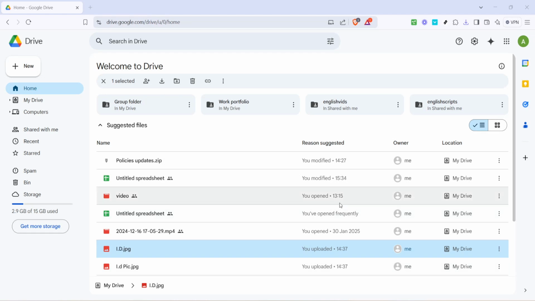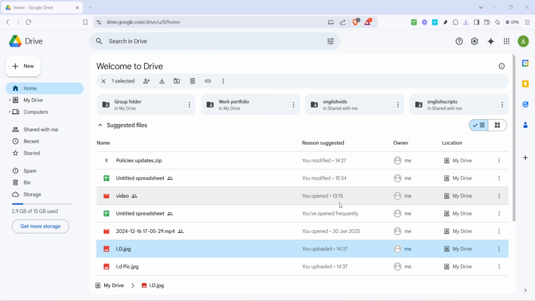In today's video, I'm going to teach you how to update a shared file on Google Drive without changing the shareable link. This is perfect for situations where you need to revise a document that you've already shared, but want to ensure that everyone you've shared it with continues to have access using the same link. Whether you're updating a report, presentation, or any shared document, following these steps will make the process seamless.